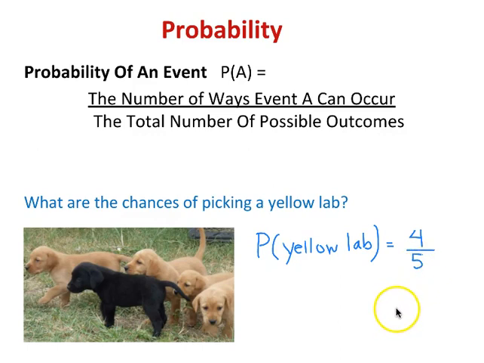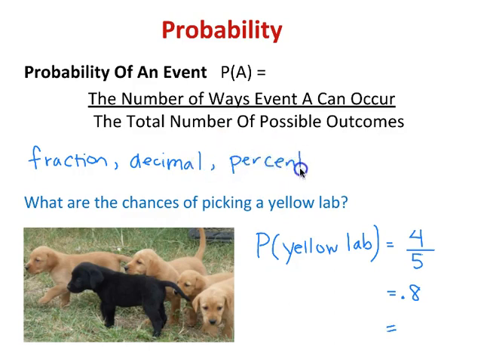I mentioned briefly in my intro that we can write probabilities as a fraction, and that's what we have below right now. We can write it as a decimal, right? We know we can go from a fraction to a decimal. If I divide 4 divided by 5, I would get 0.8. And then we can also write it as a percentage. So there are 3 different ways that we can write probabilities: as a fraction, decimal, or as a percent. And to go from a decimal to a percent, we would move our decimal 2 places to the right, and it would be an 80% chance.